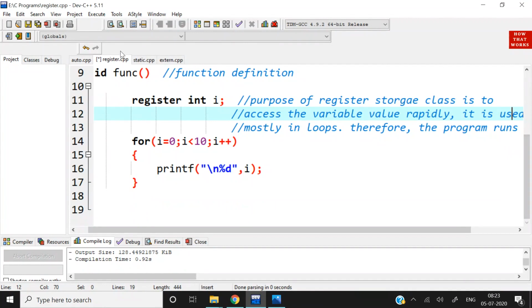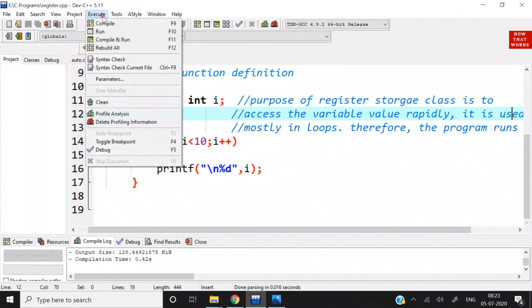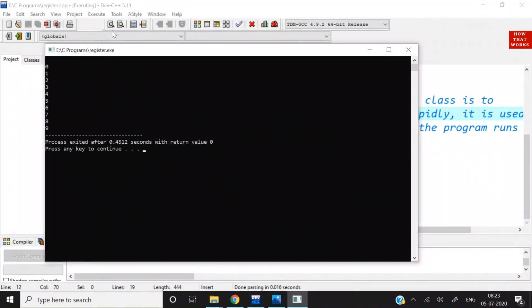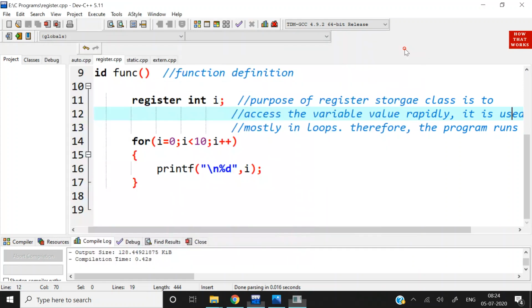Okay. Now we will run this program, execute, compile. Now run. See, it has printed 0, 1, 2, 3, 4 up to 9, the value of I from 0 to 9. And you should also note the program execution time in seconds, that is 0.4512.